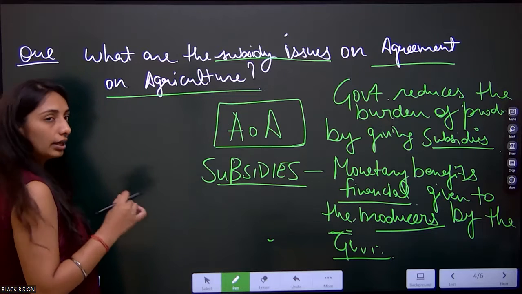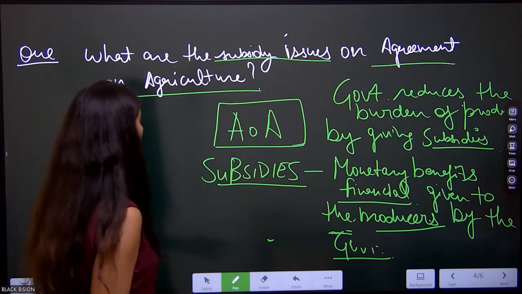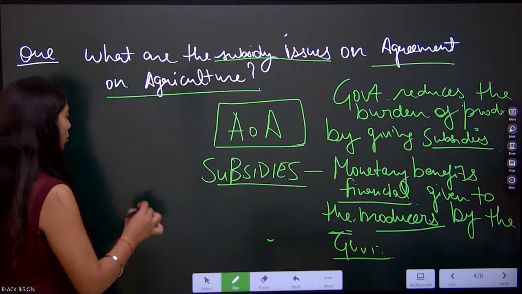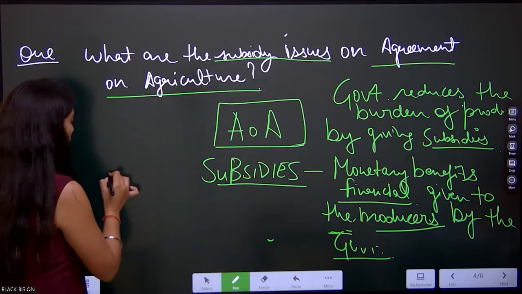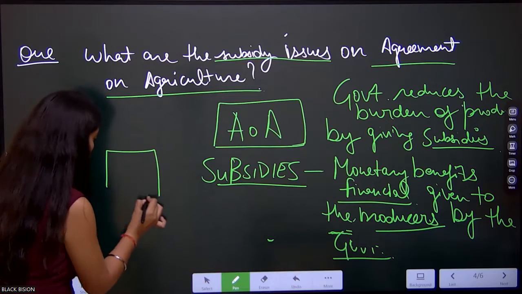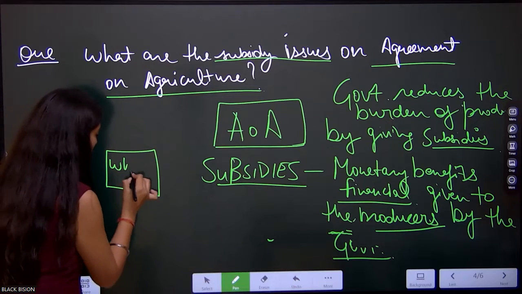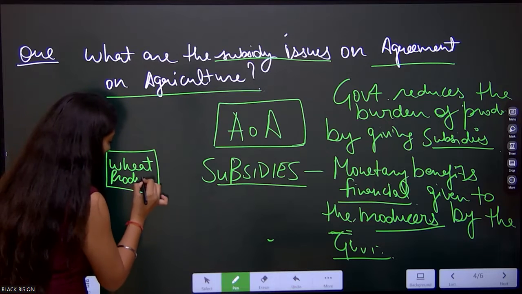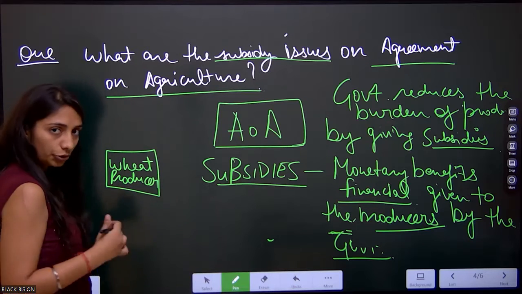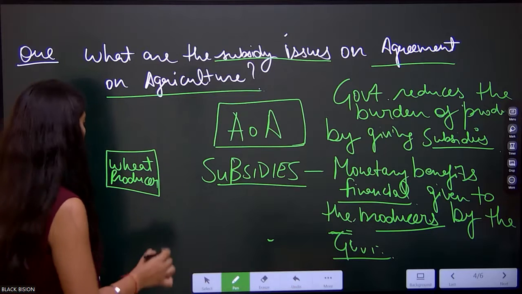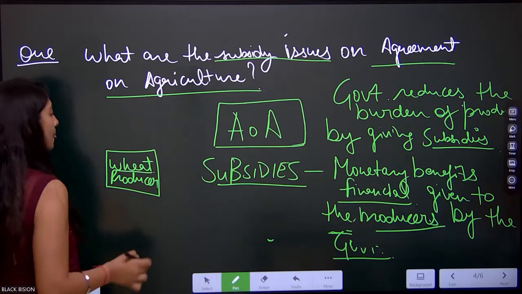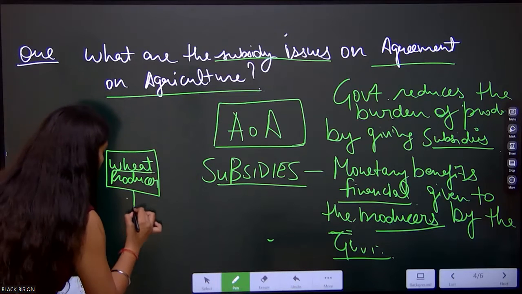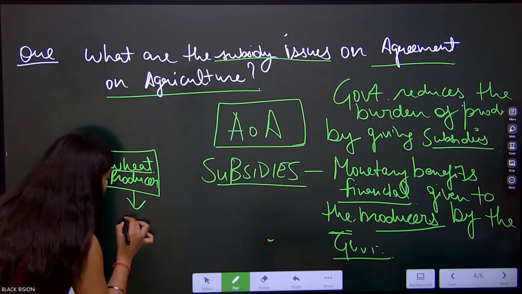Okay, so let's understand subsidy in very simple words or through an example. Suppose I am a wheat producer and I produce wheat. In that I will need what?